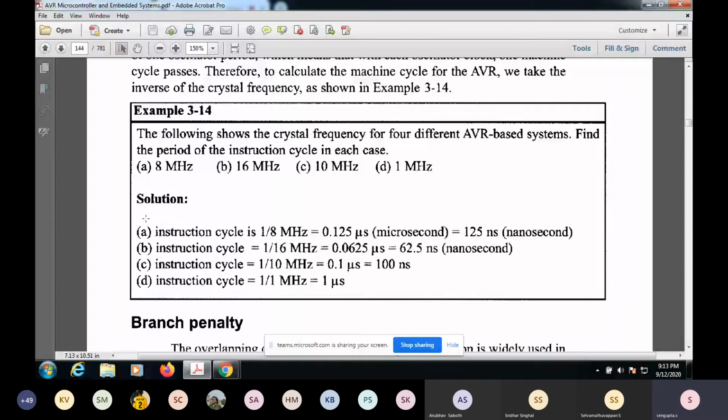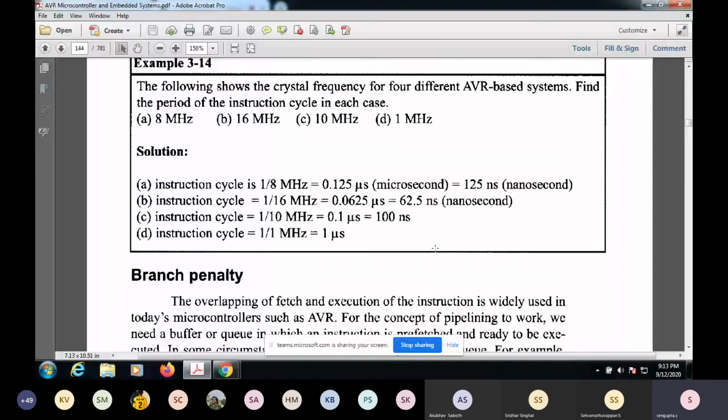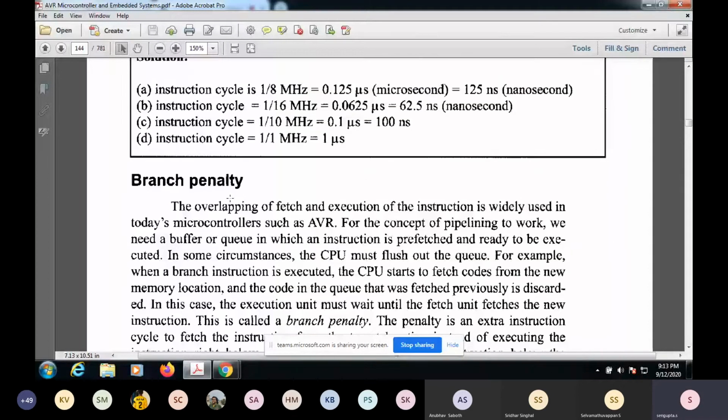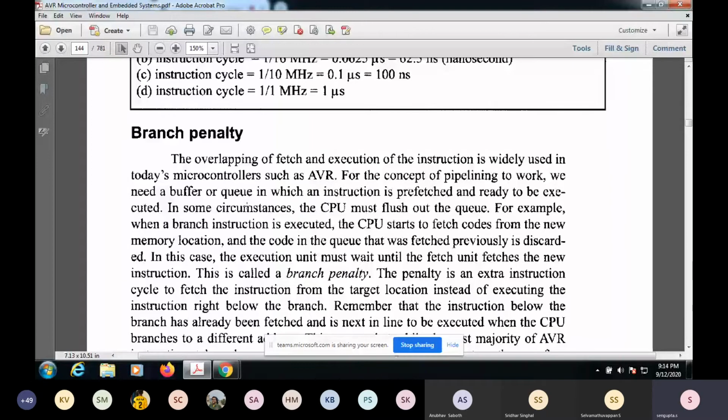Let's say you have an 8 megahertz processor. That's why you need a very high-speed processor for doing operations. If you use a 1 megahertz processor, the same instruction cycle will take 1 microsecond, whereas if you use an 8 or 16 megahertz processor, it will take much less time. The higher the processing speed, the shorter the instruction cycles. Each of these instructions takes around 1 or 2 instruction cycles to execute.